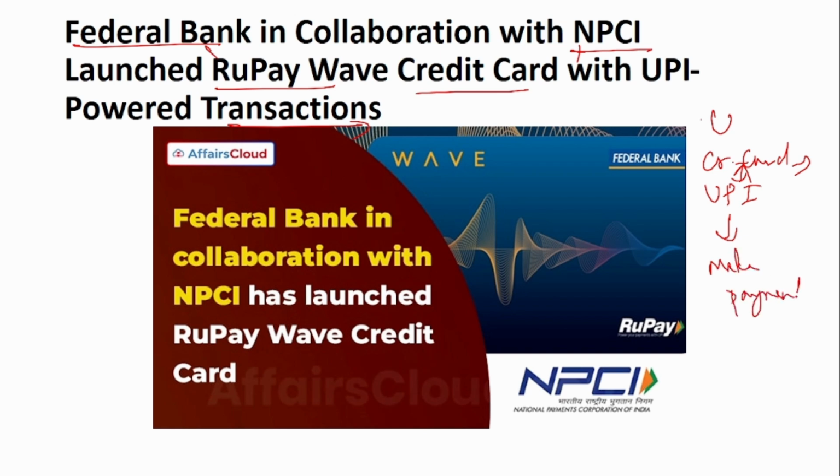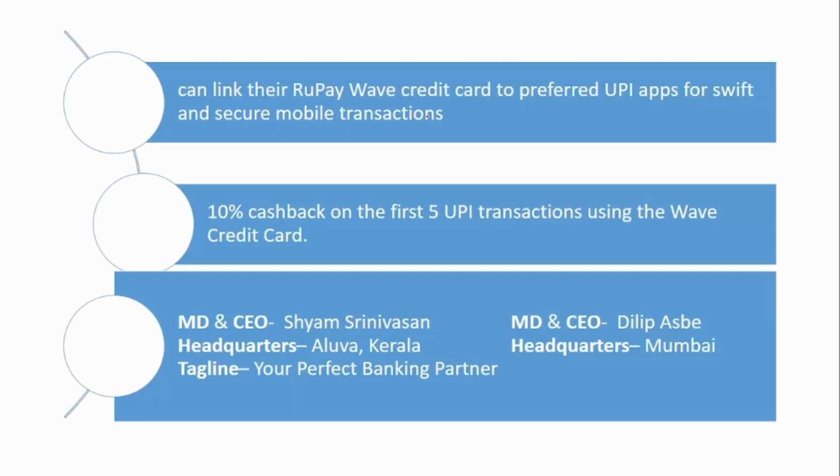Similarly, many credit cards provide this feature, and this RuPay Wave credit card also provides this feature. You can link the RuPay Wave credit card to the preferred UPI app for swift and secure mobile transactions. 10% cashback on the first UPI transaction using this credit card will be provided. The MD and CEO of Federal Bank is Shyam Srinivasan. It is headquartered in Aluva, Kerala. And the MD and CEO of NPCI, National Payments Corporation of India, is Dilip Asbe, and it is headquartered in Mumbai.